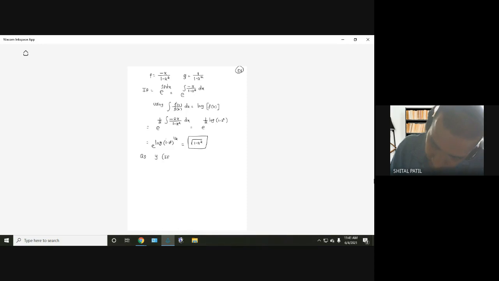General solution. Simplify, write the general solution.